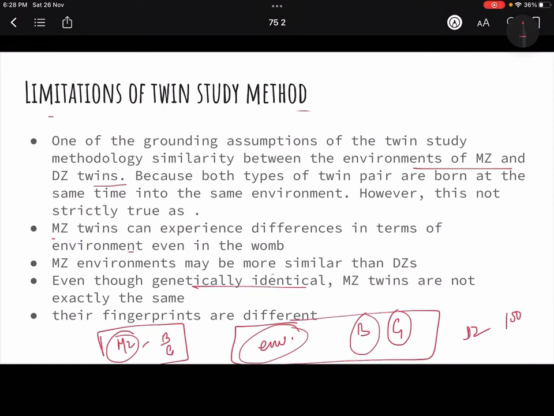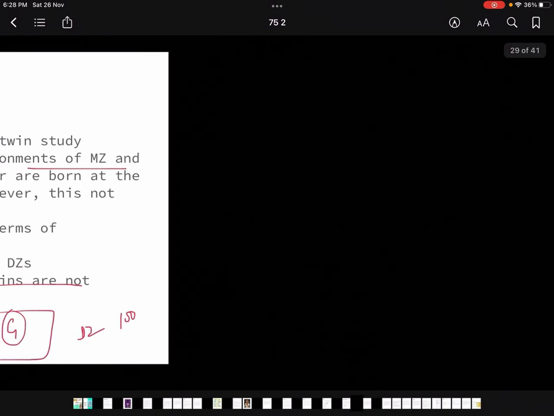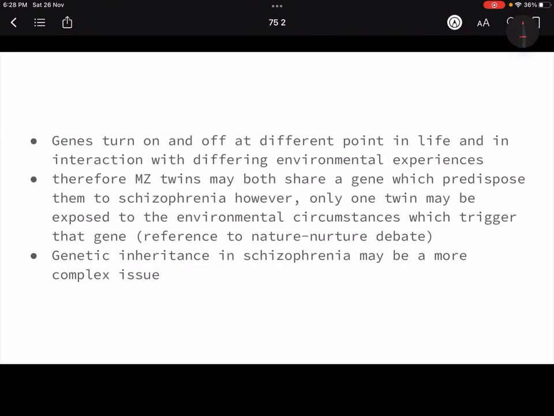Even though genetically identical, monozygotic twins are not exactly the same, ठीक है ना? Even monozygotic are not the same because उनका unique environment different होता है. So these are all the limitations, ठीक है? Their fingerprints are different. So we have talked about this. Then even if we are saying genes are 100% same, ठीक है?